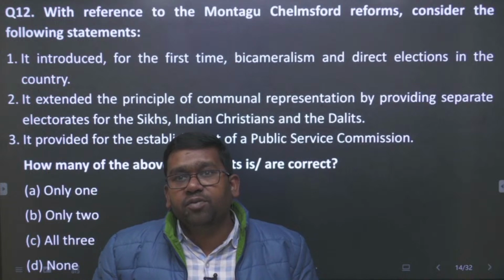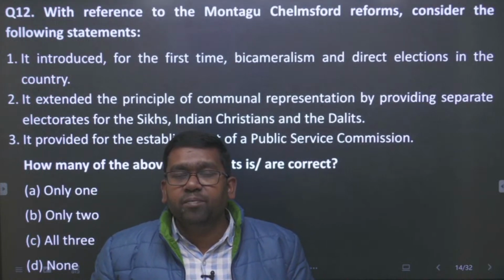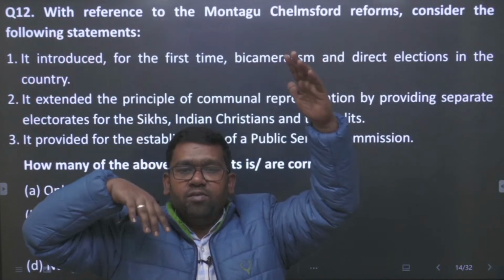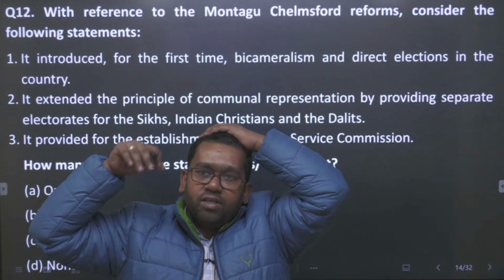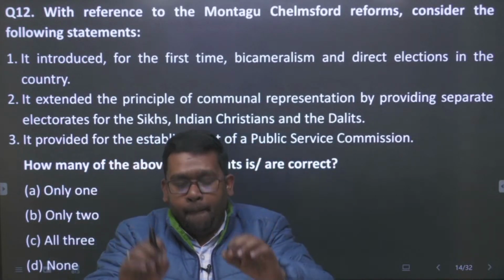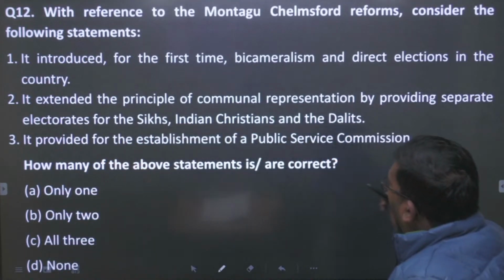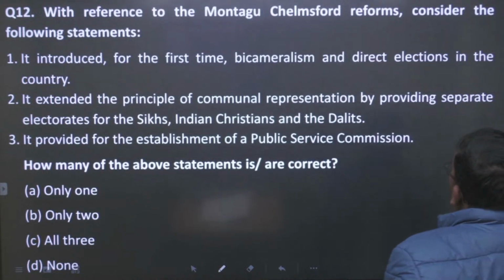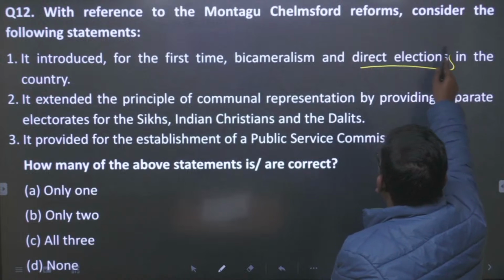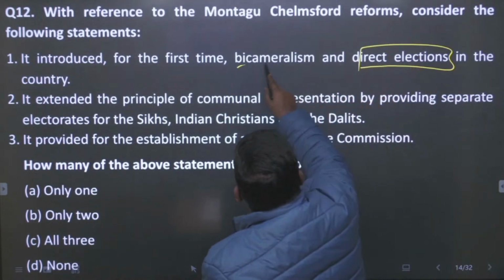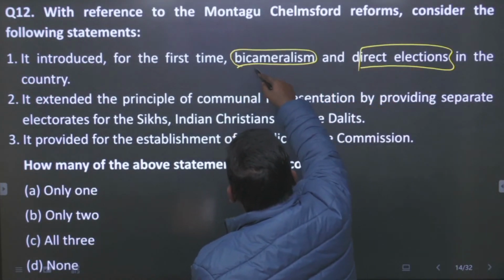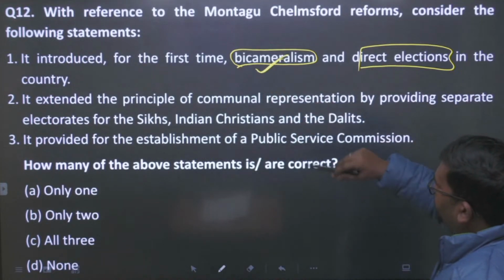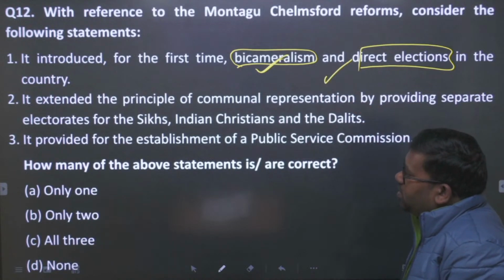It introduced for the first time bicameralism. Bicameralism is a system where there are two houses in the legislature, one upper house and the other a lower house. Yes, this was the first time bicameralism was brought into India, and it also brought direct elections. So the lower house and the upper house, the legislative council and the legislative assembly, were brought in. So this statement is true.